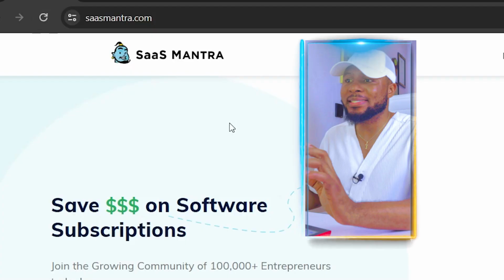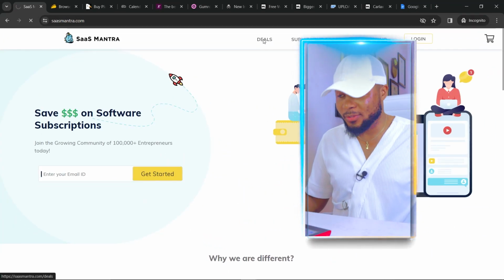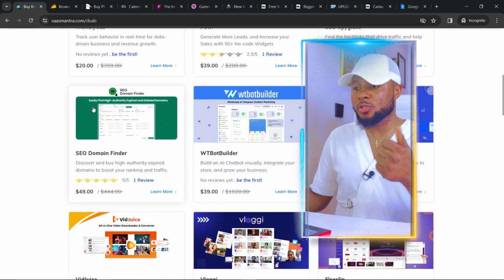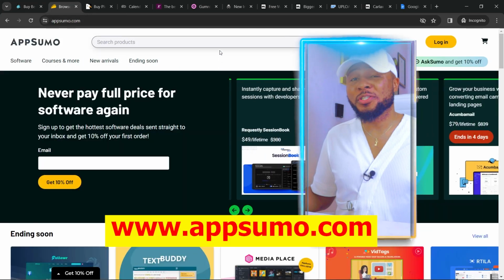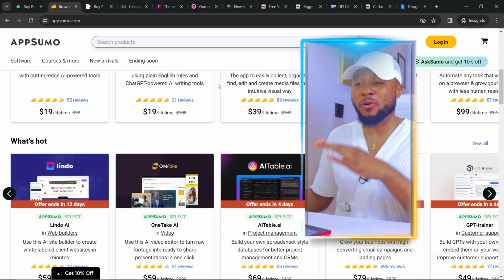Okay, so here is SaaS Mantra. Once you come over to SaaS Mantra, the next thing you're going to do is click on deals. Here you're going to see a lot of software for sale, and all you need to do is just buy them and resell them. And then again, this other platform, AppSumo, is also an amazing platform where you can get amazing software and apps for cheap.